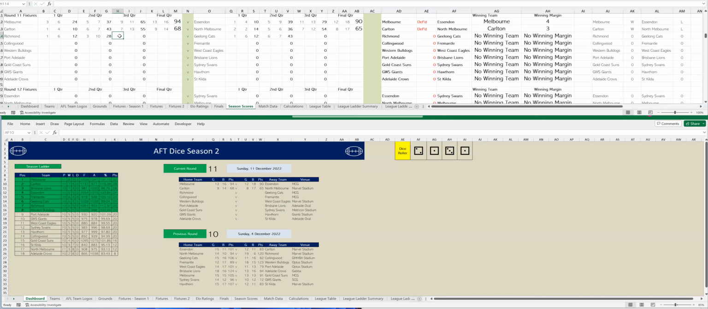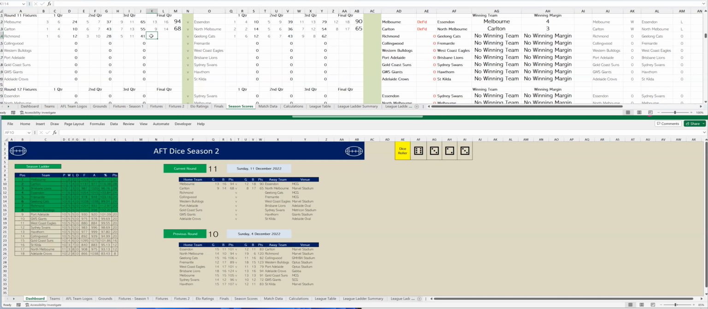All right, let's go to the third quarter. Richmond kicking 2 goals, 1. So that's 5 goals, 11. To Geelong, 3 goals, 1. So that's 9 goals, 8. And at three-quarter time, Geelong are leading by 21 points. Let's go to the last quarter.